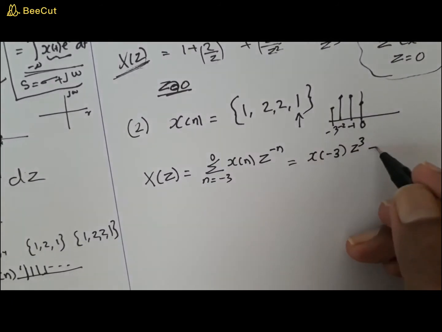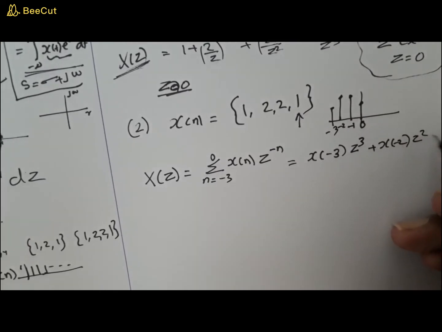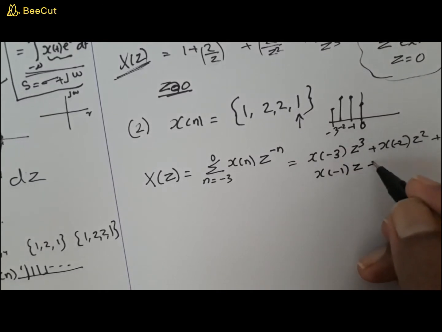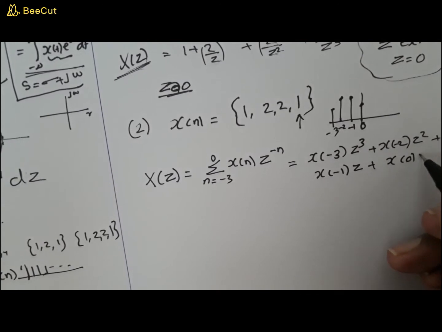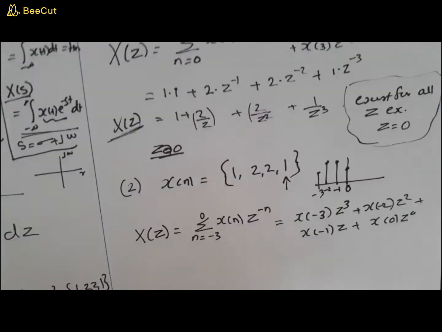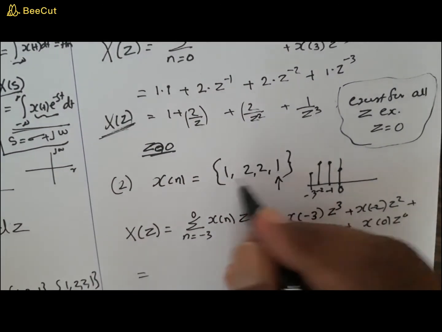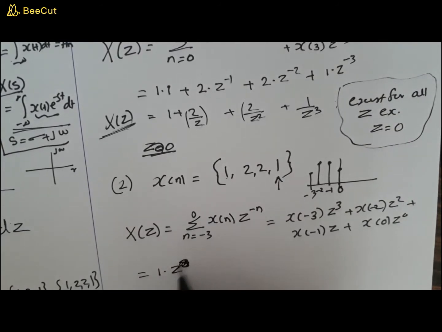So z cube plus x of minus 2 into z square plus x of minus 1 into z plus x of 0 into z raised to 0. In other words, when you substitute, x of minus 3 is equal to 1, so this is 1 into z raised to 3. So this is 1 into z cube.